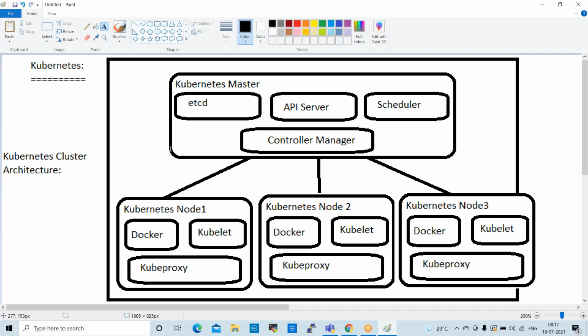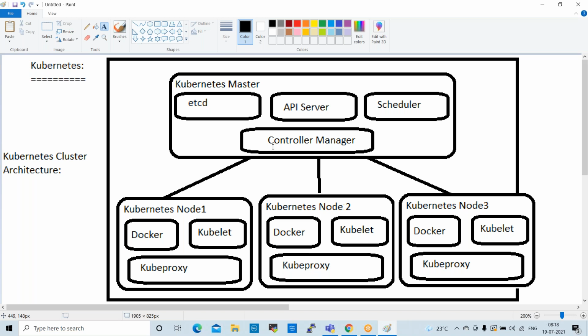So the controller manager will manage all the configurations, all the pods, all the nodes. It will always monitor. This is the main component in the Kubernetes master. The controller manager always monitors whatever failures are there.